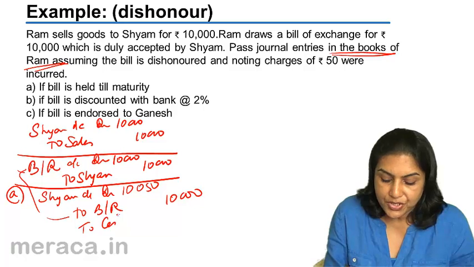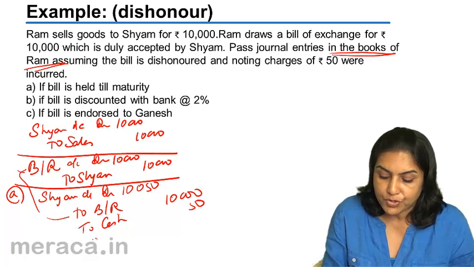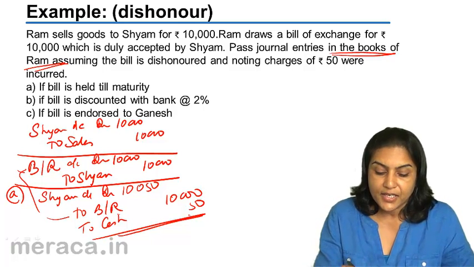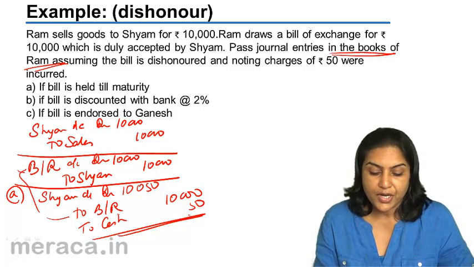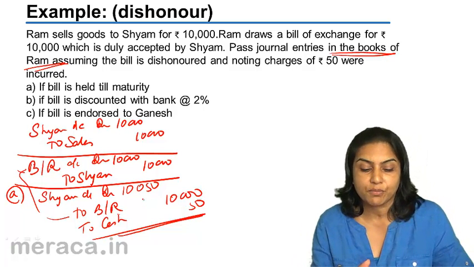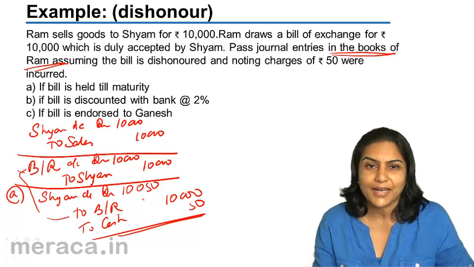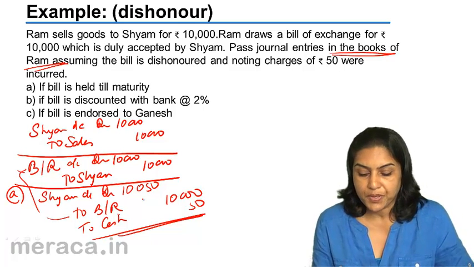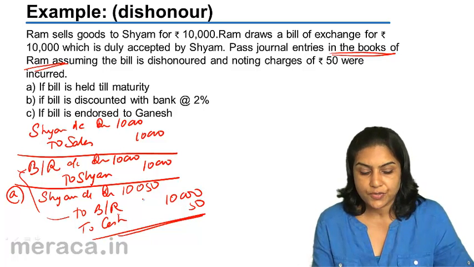Cash is the amount of cash that was paid as noting charges. So with this entry, the dishonor has been recorded. Shyam's account debit. So now Shyam has come back as a debtor in the books of Ram, but the amount is slightly more. It includes 10,000 as well as 50 rupees of noting charges.